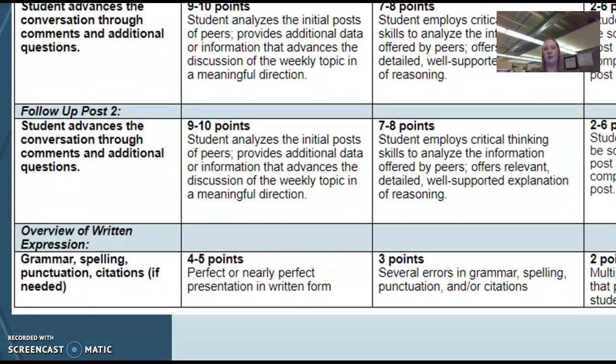And then the last thing is overview of written expression: grammar, spelling, punctuation, citations if needed. That is 5 points, part of your grade. If you are doing a research post and you have no references, that's where you will lose points. Because this is written and it's not just off the cuff, you can plan what you're writing before you type it. That's why we do want you to use grammar, punctuation, that sort of thing. If you're not doing that, if it's really hard to follow, that's where you will lose points.